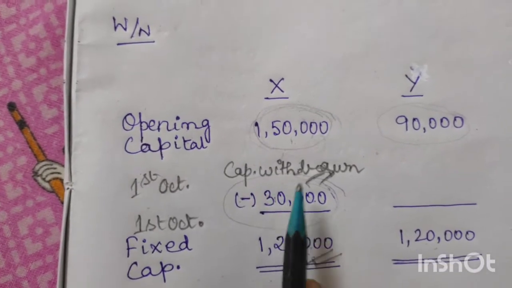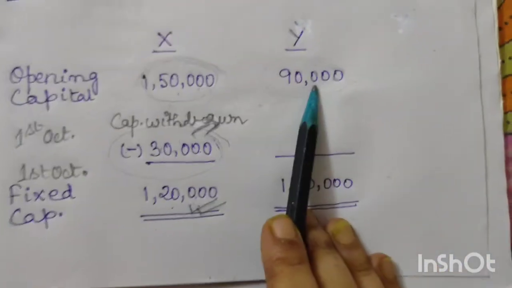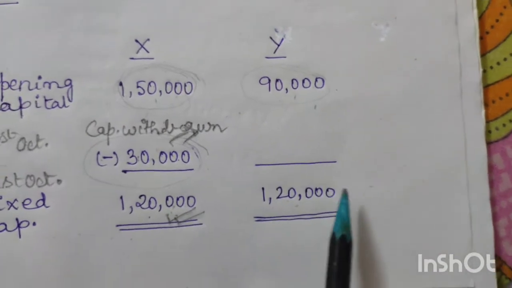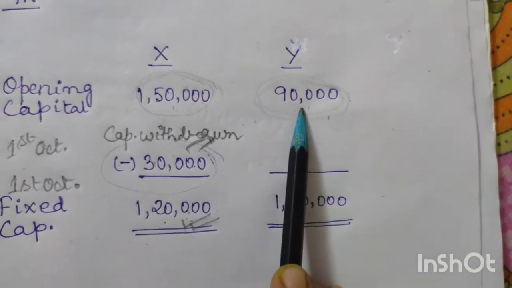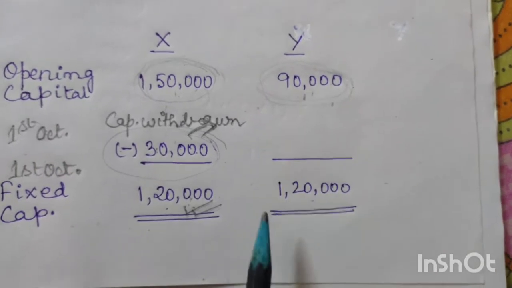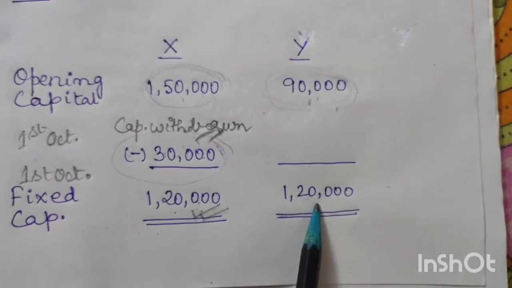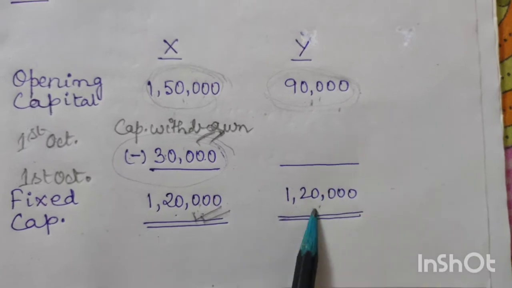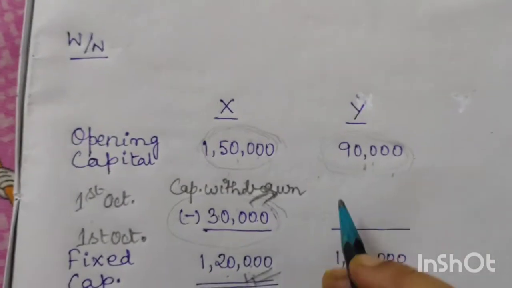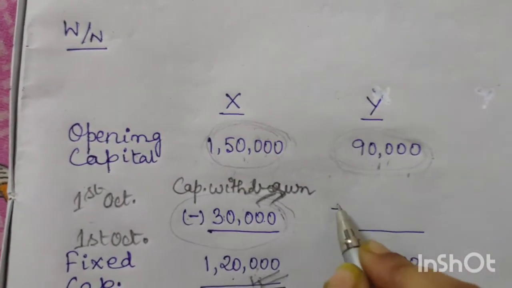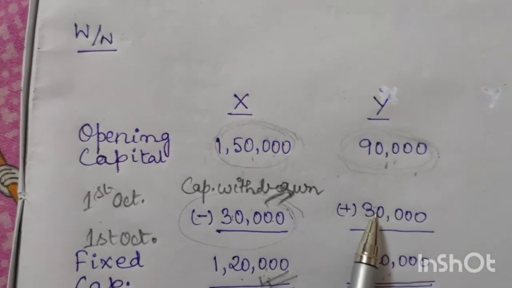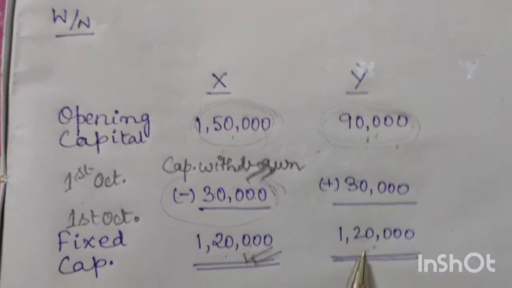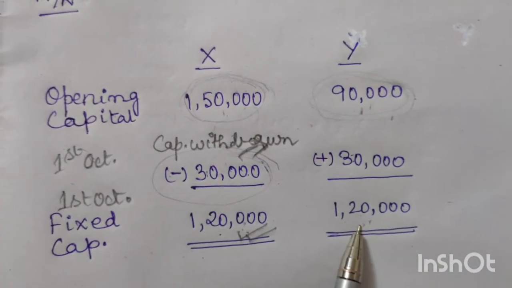Now come to Y. Y has only invested 90,000, and he has to make it 1,20,000. So to make 1,20,000, he has to add 30,000 more.